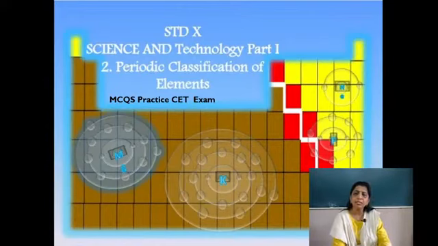Total we are going to have some of the MCQs as a practice test. Okay, and we will go with some important points also. So the screen is in front of you where I have shown you some periodic table in a gist. Okay, so if you want to remember a periodic table a little bit, these are something you need to understand here. Okay, let us move to the next one.